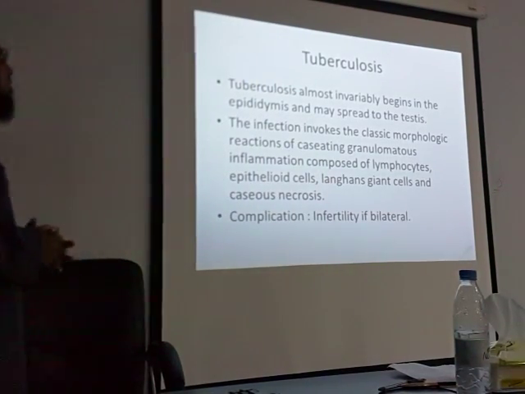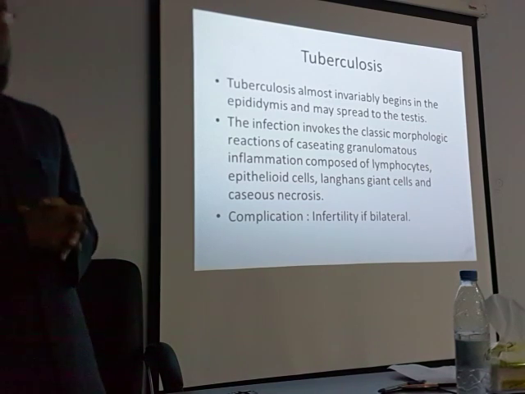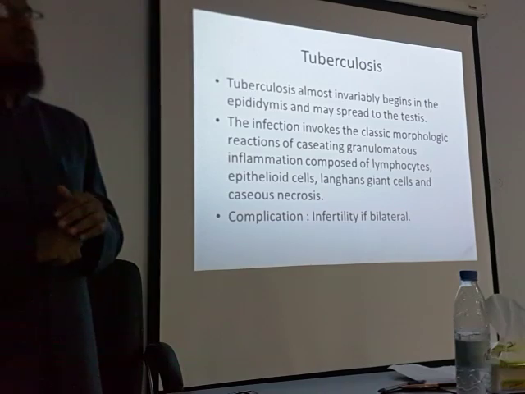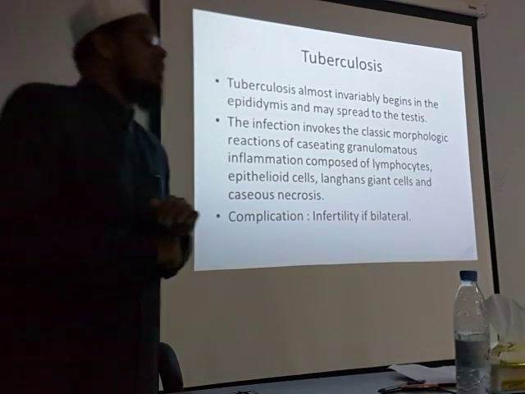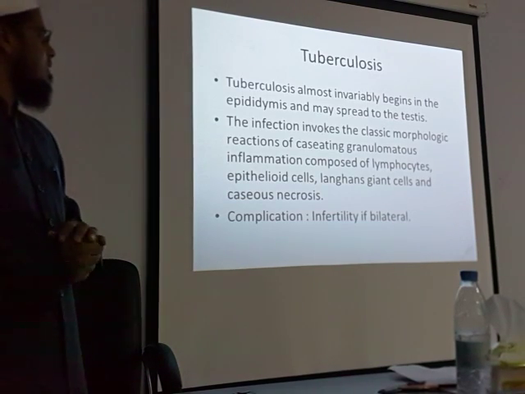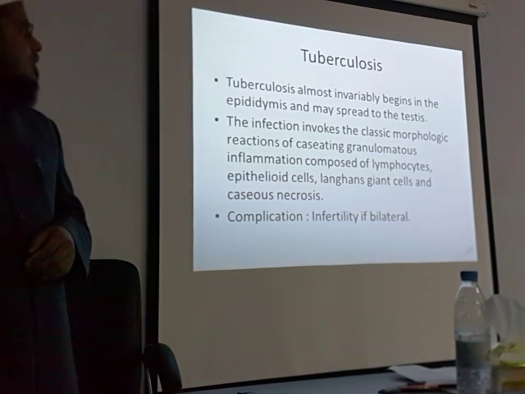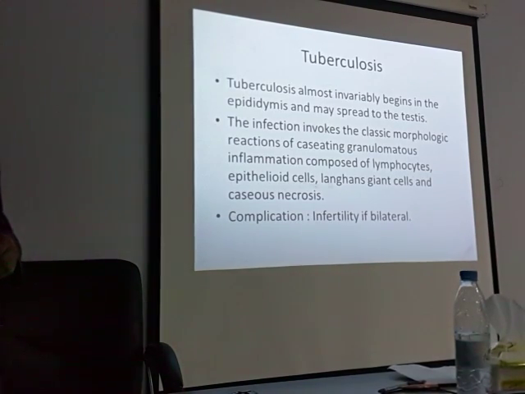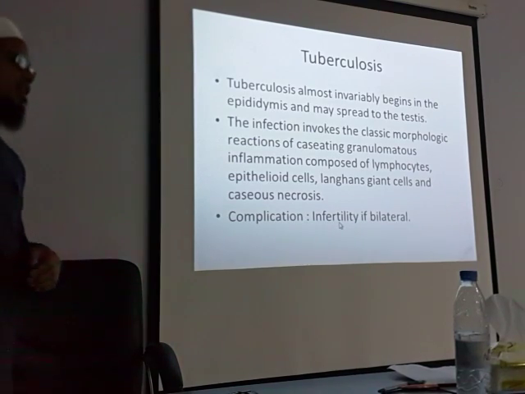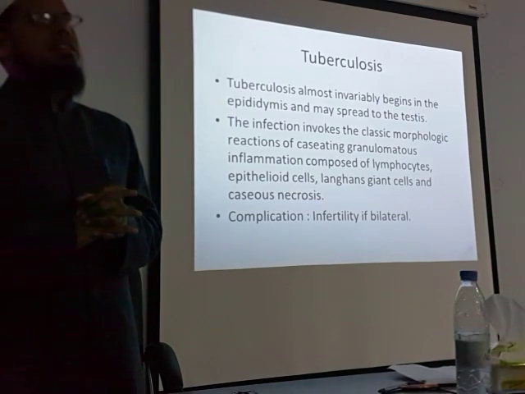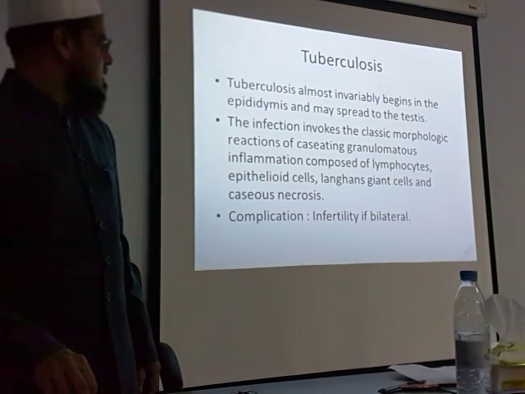Outermost will be the fibrous tissue. Why is there fibrosis? Because it is chronic inflammation. In chronic inflammation, there will definitely be fibrosis. So you will see caseating granulomas here also, composed of lymphocytes, epithelioid cells, Langerhans giant cells, and caseous necrosis. Complication: if the testis is involved and if it is bilateral, then it will cause infertility.